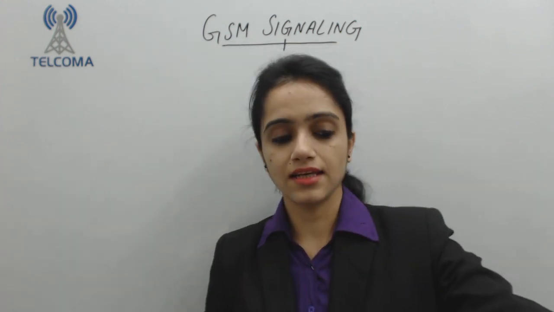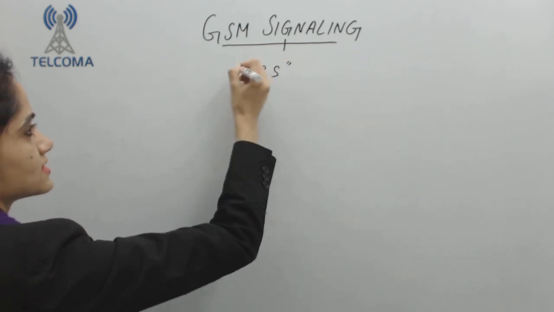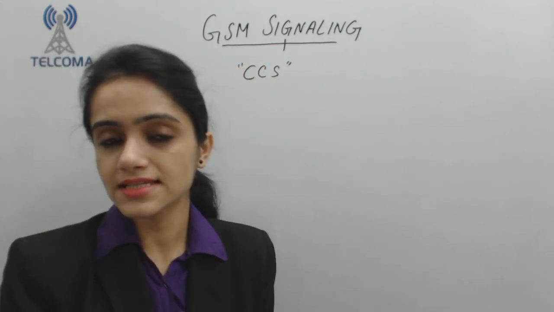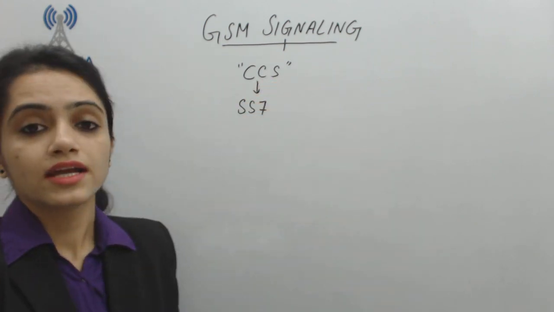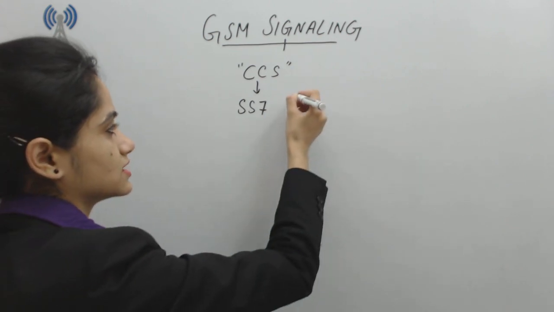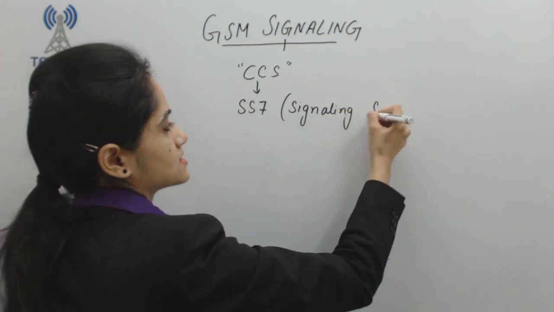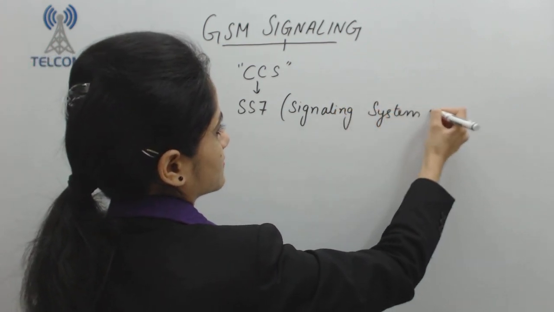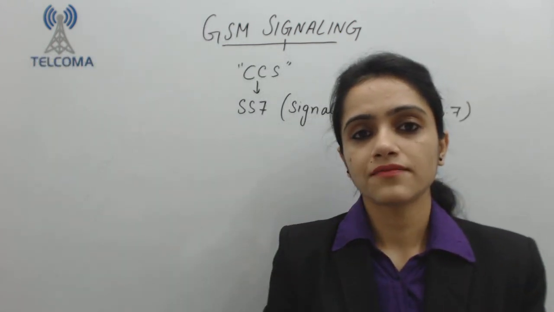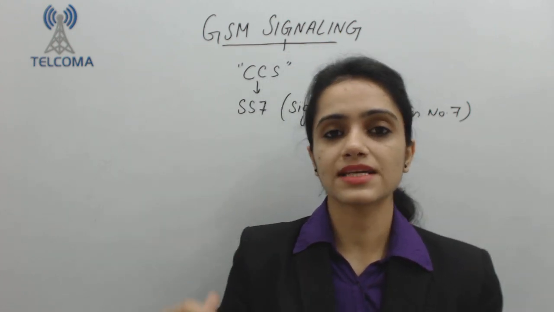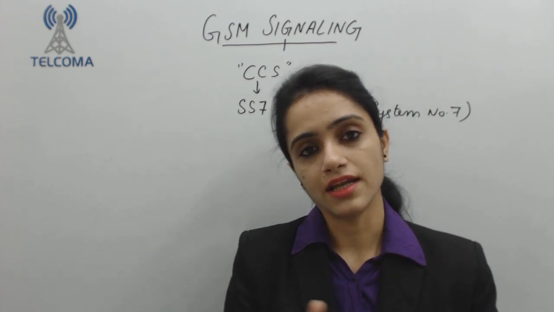Now for signaling, we have common channel signaling. We will use the type which is common channel signaling, and the signaling system which we are using in GSM is SS7. It is basically a name given to signaling systems, named Signaling System Number 7. We are using the SS7 part with the MSC so that my MSC can communicate with its databases and manage all the signaling part in its network.